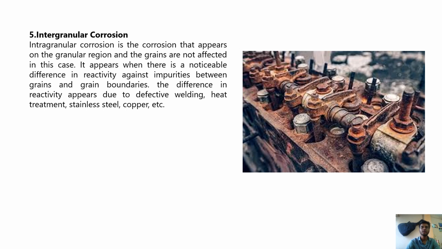Intergranular corrosion. Intergranular corrosion is a corrosion that appears on the grain boundary region, and the grains are not affected in this case. It appears when there is a noticeable difference in the reactivity against the impurities between the grains and the grain boundaries. The difference in the reactivity appears due to defective welding, heat treatment, stainless steel, copper, etc.